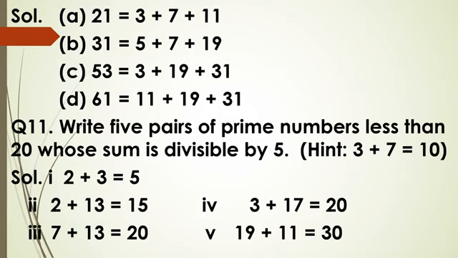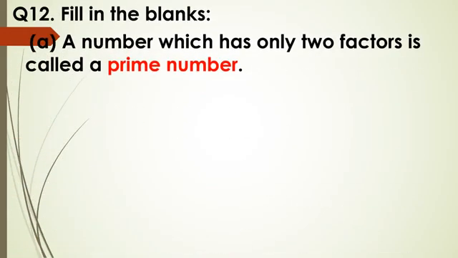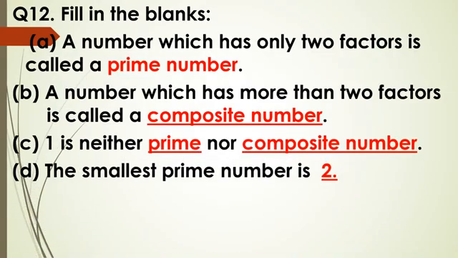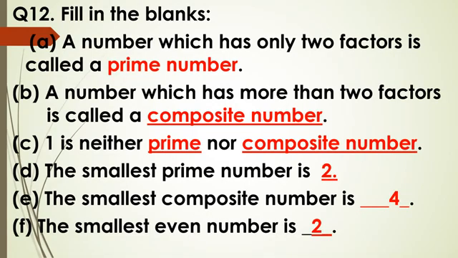And the last question was filling the blanks. A number which has only two factors is called a prime number. A number which has more than two factors is called a composite number. One is neither a prime nor a composite number. The smallest prime number is 2. The smallest composite number is 4. And the smallest even number is 2.